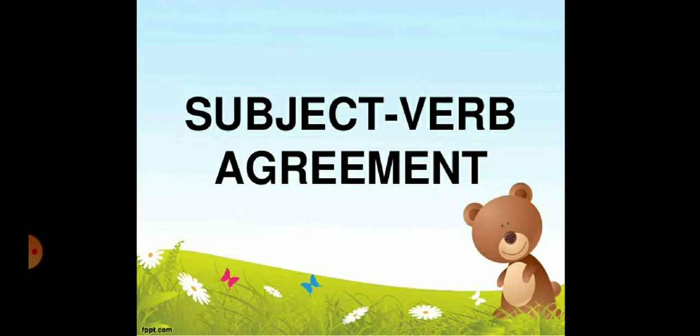If the subject is singular, the verb is also singular. If the subject is plural, the verb is also plural. It means the verb which is used according to the subject, that is what? Subject verb agreement.